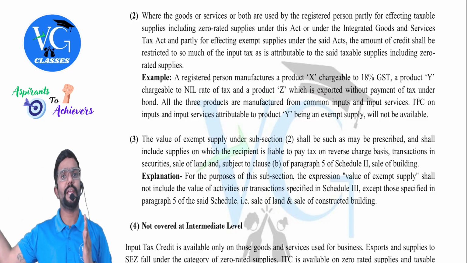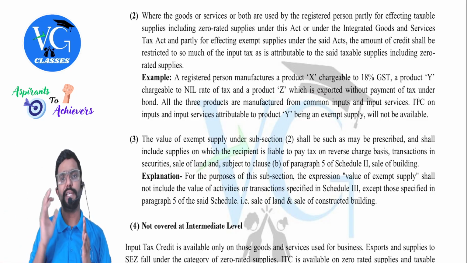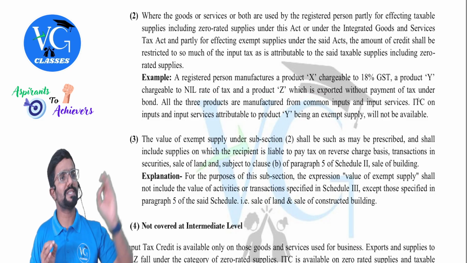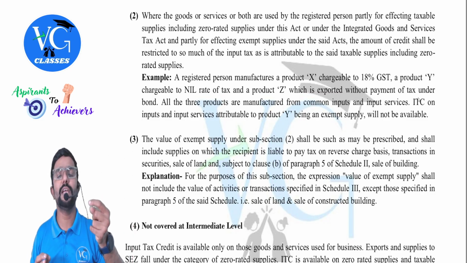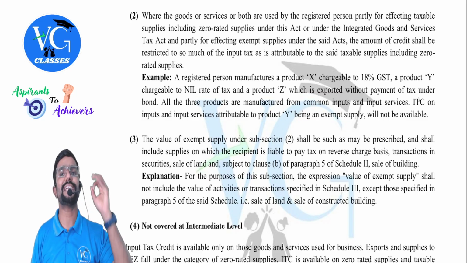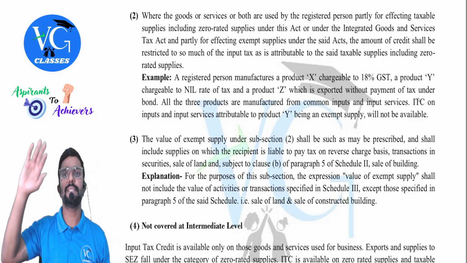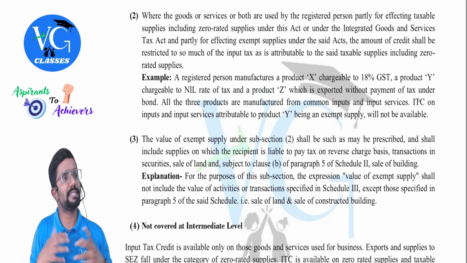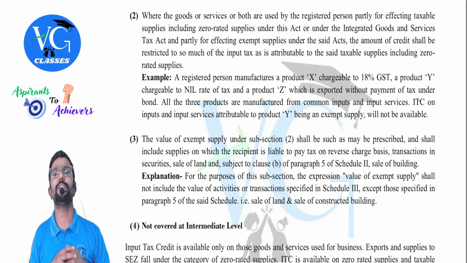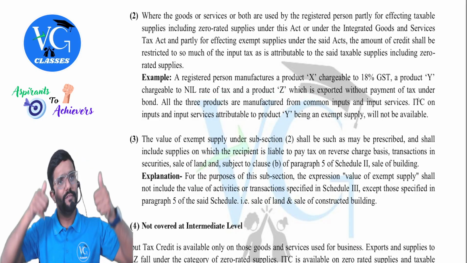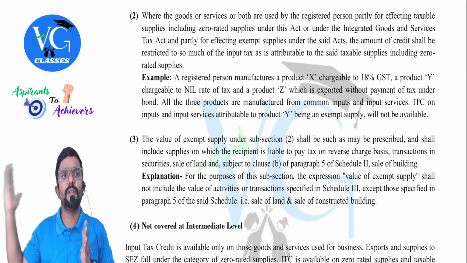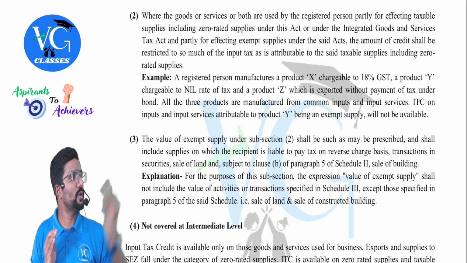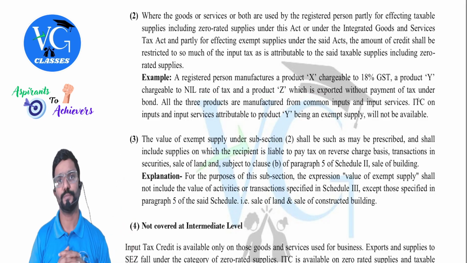Next, sir, I have taken an inward supply on which I have paid GST. I am using this to produce a taxable outward supply. So on my taxable outward supply, I am liable to pay GST. What do we call it? Output tax. Against that, can I adjust my input tax? Yes, I can adjust. The remaining, I have to pay through the cash ledger. Okay, we understood both these situations? Yes. Can I claim credit or not on my inward supply? It depends on whether my outward supply is taxable or exempt. So we understood two different scenarios.